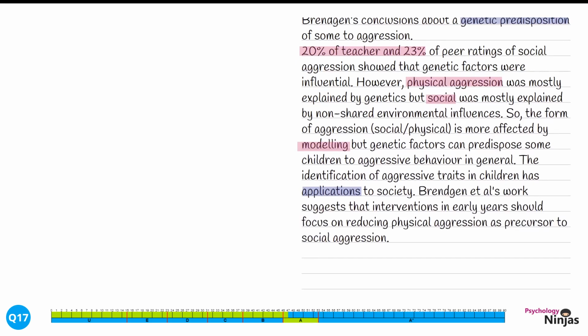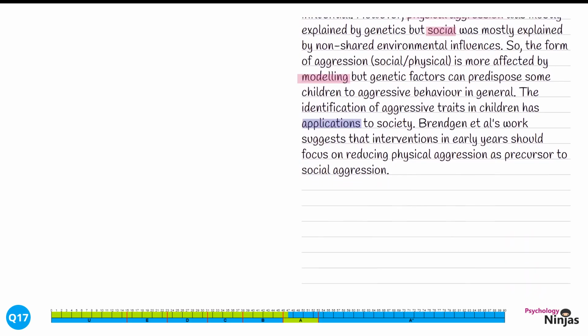Brendigan et al.'s work suggests that interventions in early years should focus on reducing physical aggression as a precursor to social aggression. You could give examples of specific interventions. Here we focused on early years, which reflects the children in our sample from Brendigan et al.'s research. We're going to elaborate by saying why we should conduct these interventions.